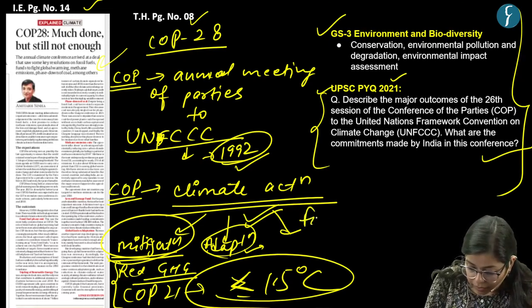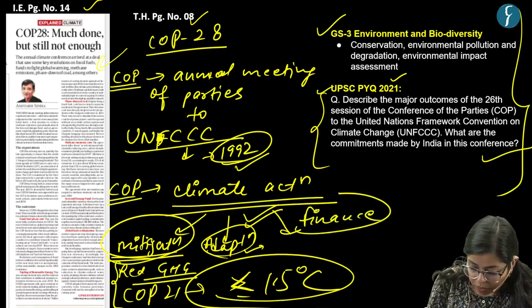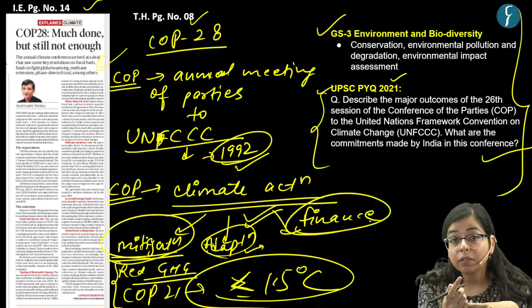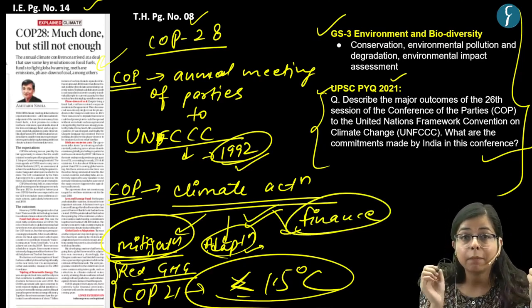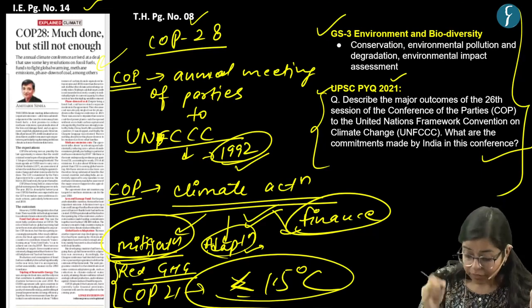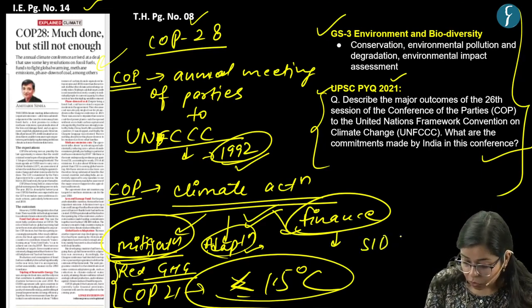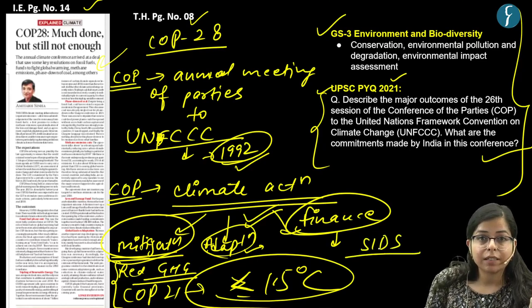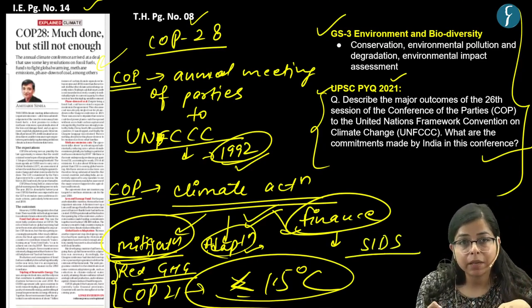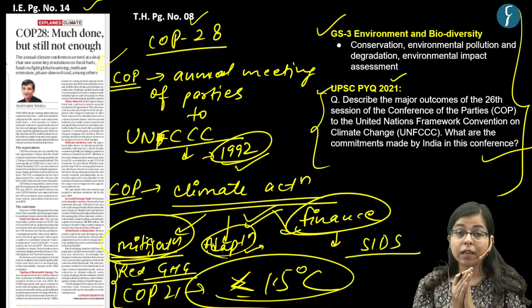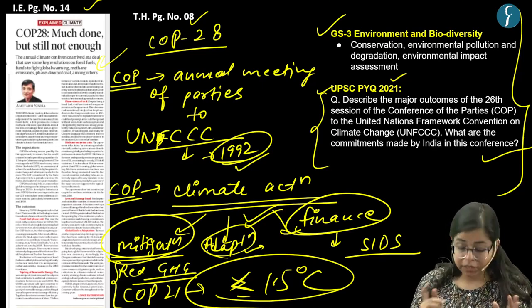And the other thing is finance. Now there are some countries which have already been impacted by climate change. As we all know, vulnerable countries like small island developing nations have contributed least to climate change, but are impacted the most by it.